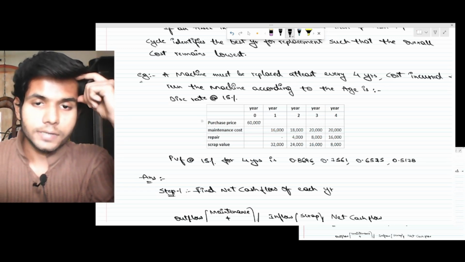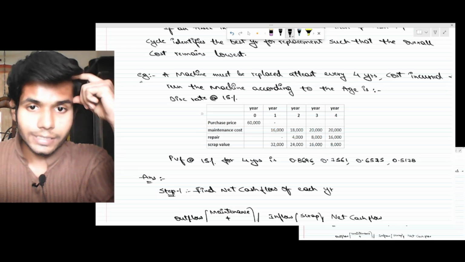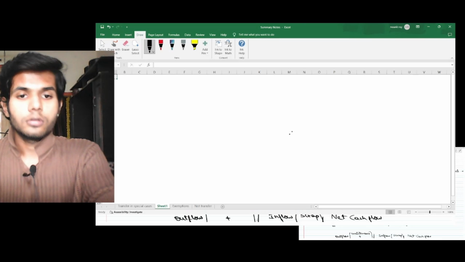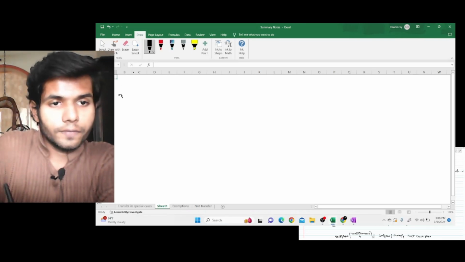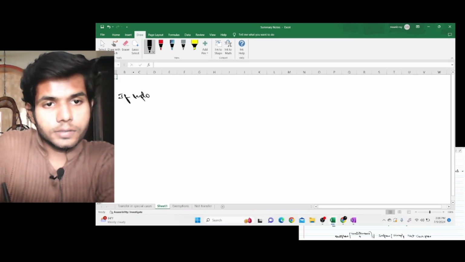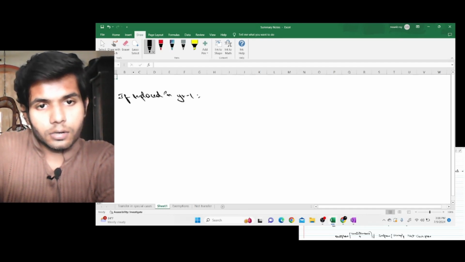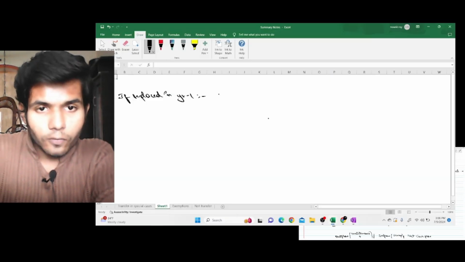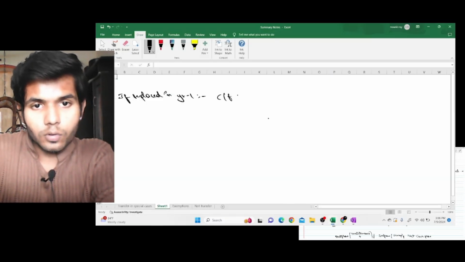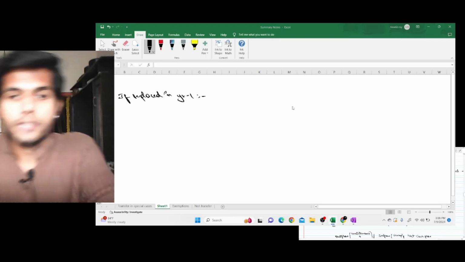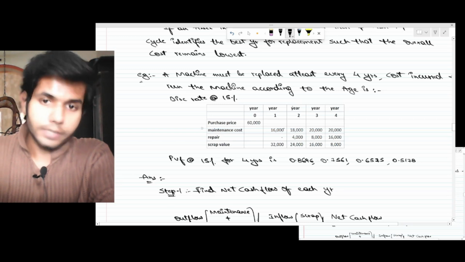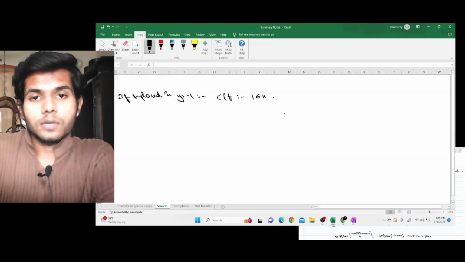Firstly, let's say if we replaced in year 1, the actual cash outflow would be the maintenance cost. In year 1, I'll need to incur 16,000 maintenance cost anyway. So year 1, 16,000.